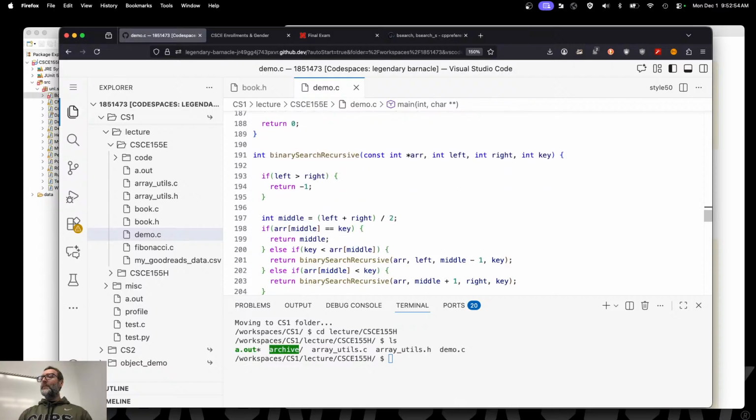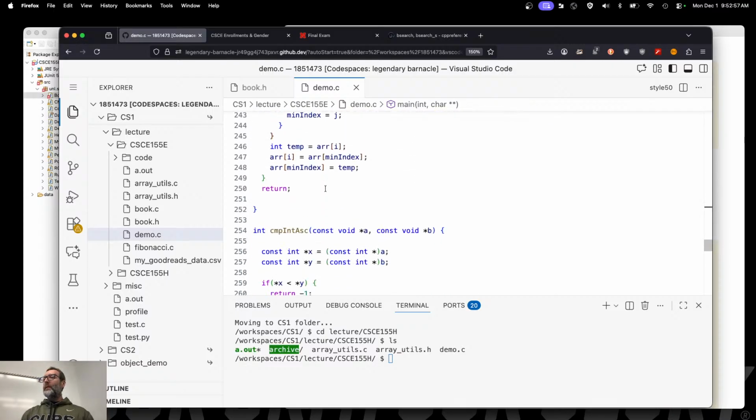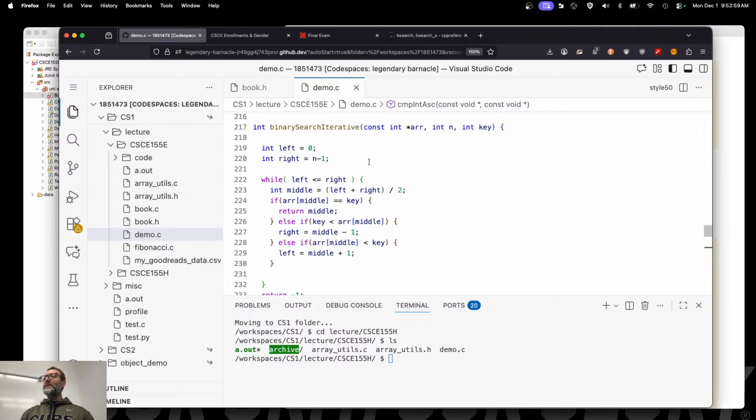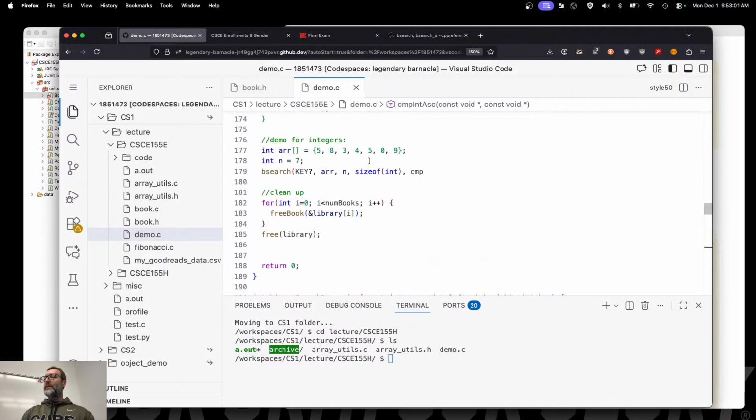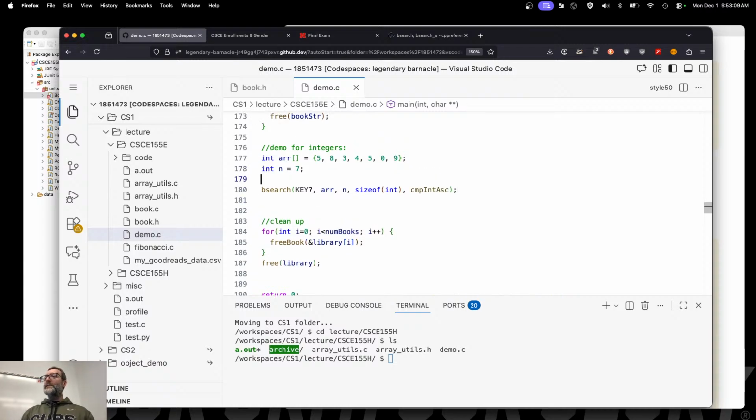cmp, what was my integer comparator? There we go. We'll assume that it's in ascending order there. And come back up here. All right. And now I need to answer this question of, how do I give this key? Let's go ahead and go with int key equal to, say, 8. I'm going to search for 8. Should that be a successful search? Yeah, it should. But how do I pass that in to bsearch?